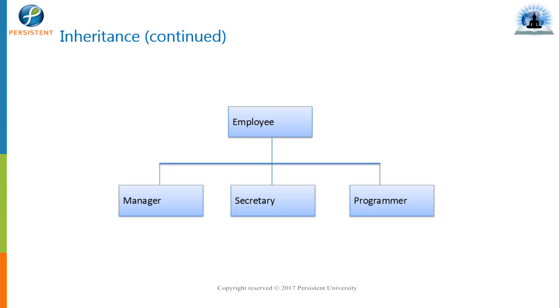So in the diagram, as you can see, we have the employee class, which is the base-most class. Out of that, manager, secretary and programmer are derived classes, derived employees, right? And why do we need to put employee as a base class? Because we have some generic methods inside it, common functionalities, common members which we use again and again. So rather than rewriting them, we'll put them in the base and reuse them.